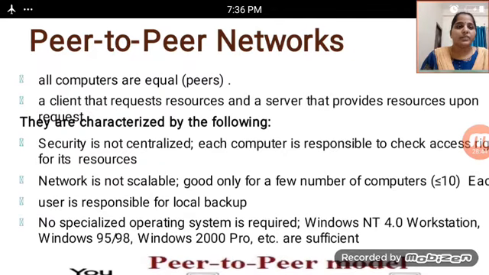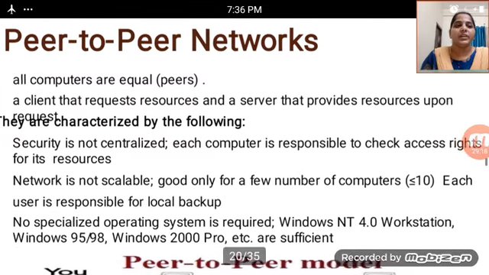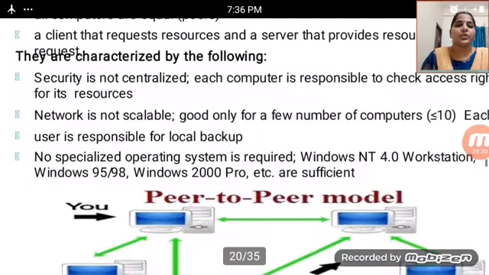They are categorized by the following. Security is not centralized. Each computer is responsible for checking access to its own resources. The network is not scalable, and is good only for a small number of computers, up to 10. Each user is responsible for local backup.